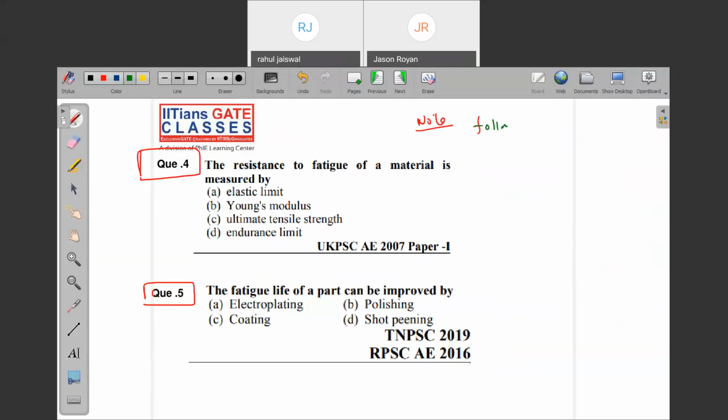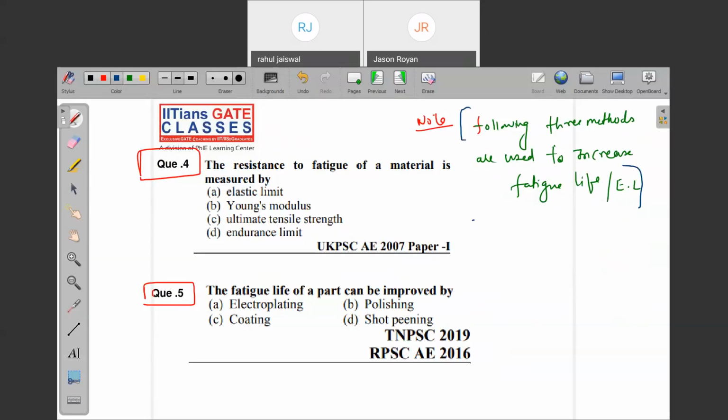The following three methods are used to increase the fatigue life of a component, or to increase the fatigue life or endurance limit. Do you know how to improve the fatigue life of a component? Have you gone through this before? Not able to recall? Okay, fine. I will tell you.